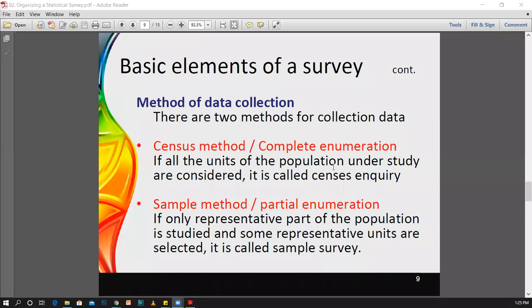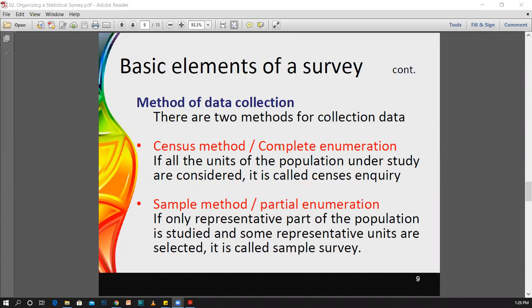When we discuss the method of data collection, there are many methods, but these methods can be divided into two categories. The first one is the census method, or the complete enumeration.